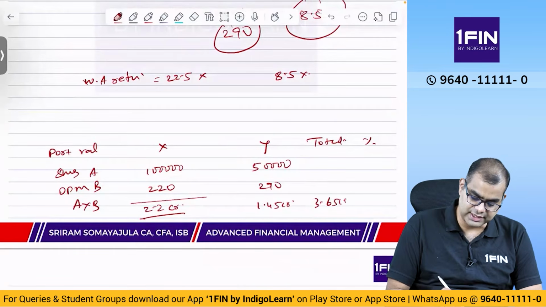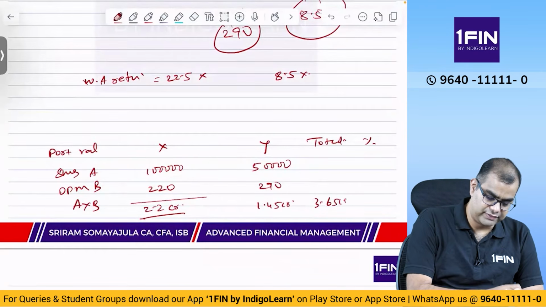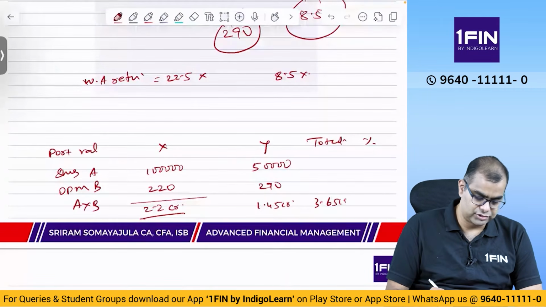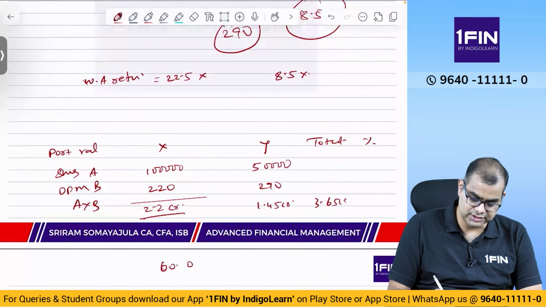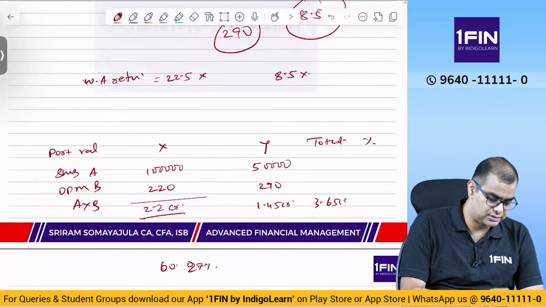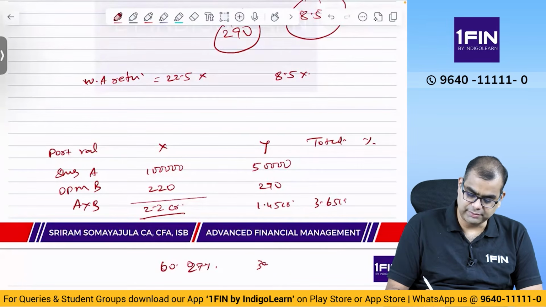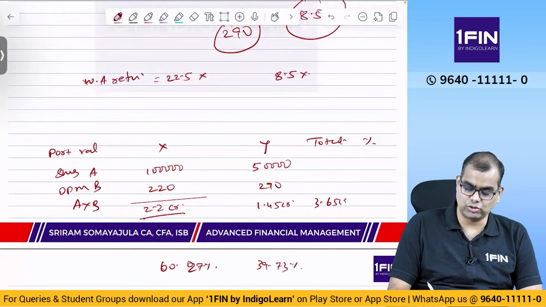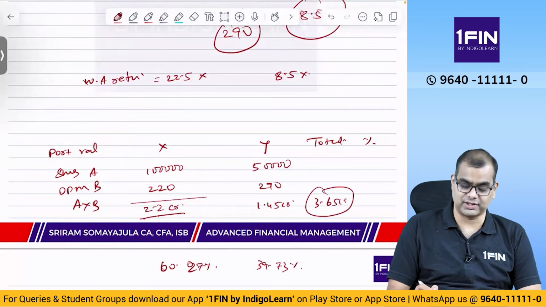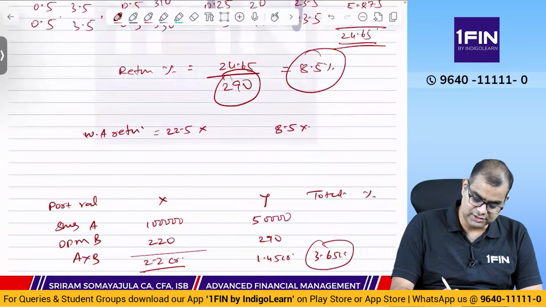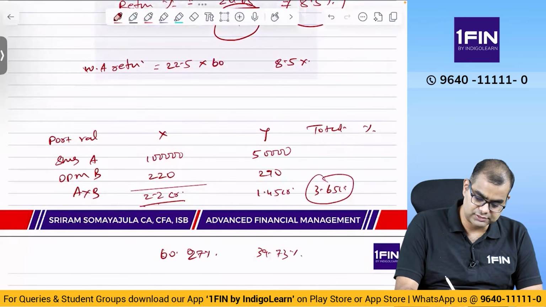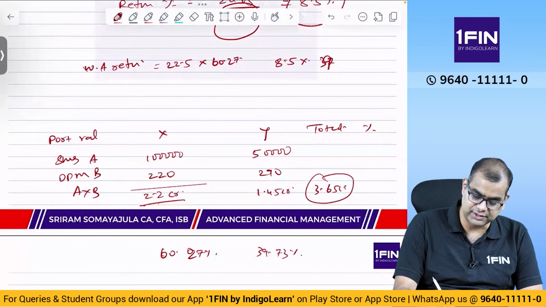So if you look at percentage, 2.2 divided by 3.65, you will get 60.27% and 39.73%. 3.65 is total. So 2.2 by 3.65, that's what we are doing. So here you will multiply with 60.27 and here you will multiply with 39.73.